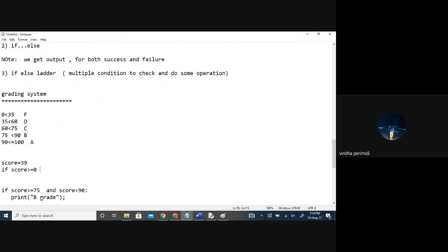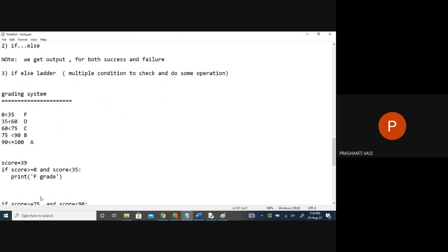If score is less than 35, or greater than 0 and less than 35. Okay, so what should I say? Print F grade. Now, if your score is, is it a failed grade now? You have tested the marks. Is it a failed grade now?